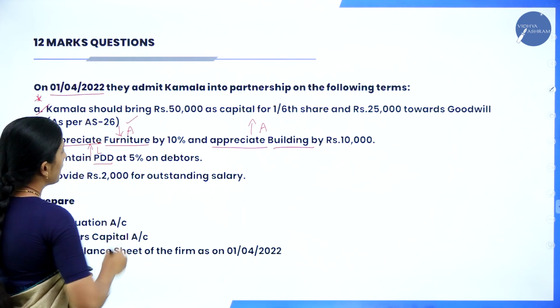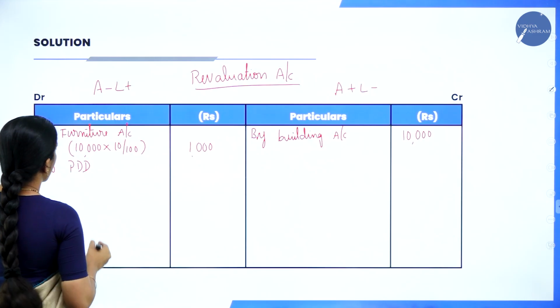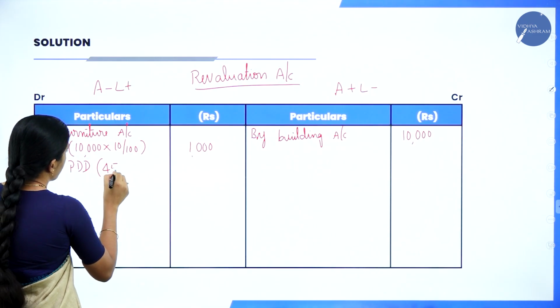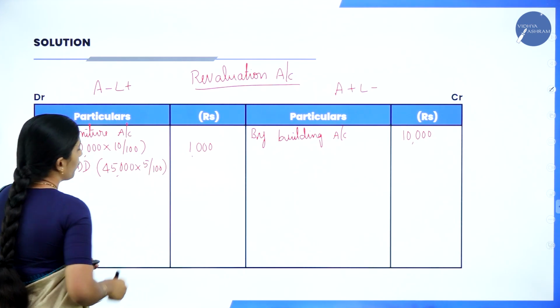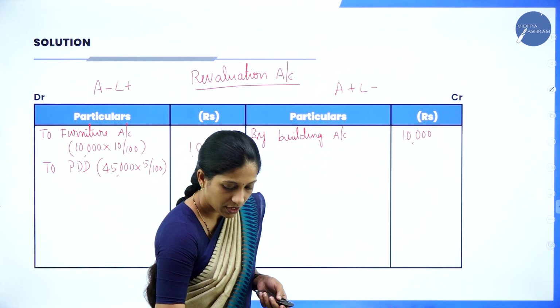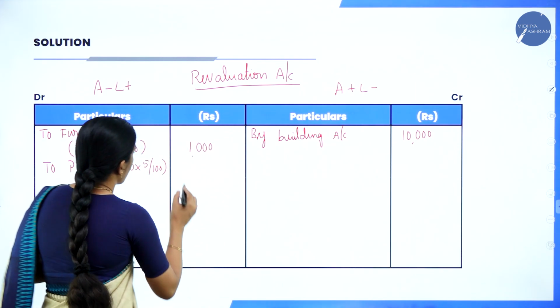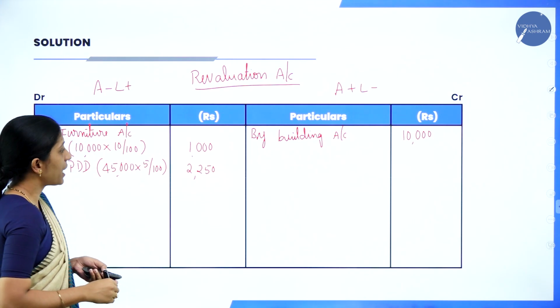How much is it? They have told us to maintain 5% on debtors. So, the debtors value is 45,000. So, 45,000 into 5%. How much will we get? It is 2,250. Hope you are understanding.